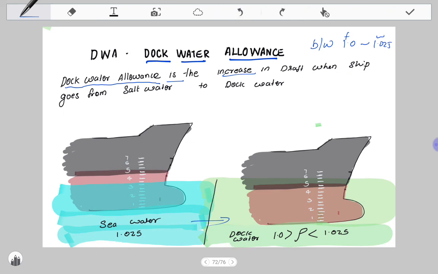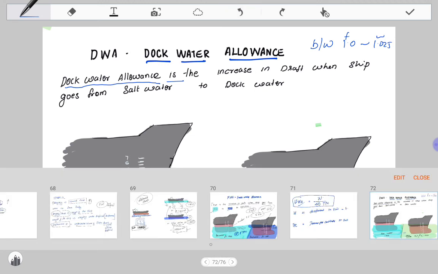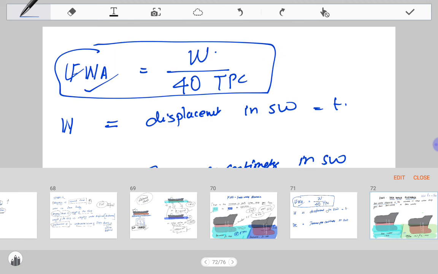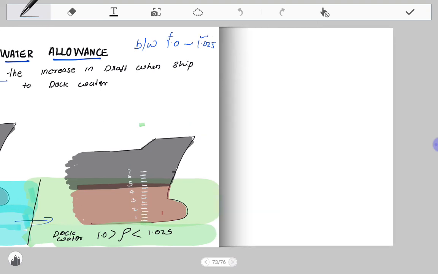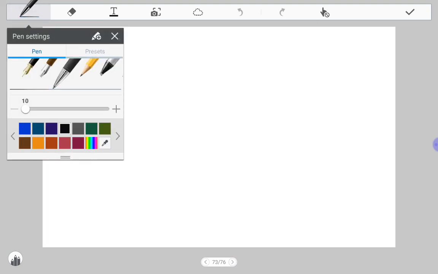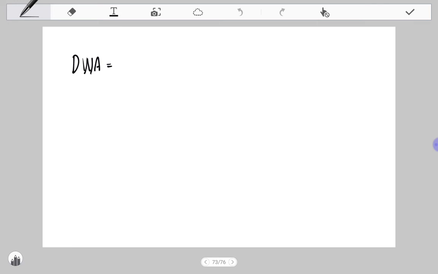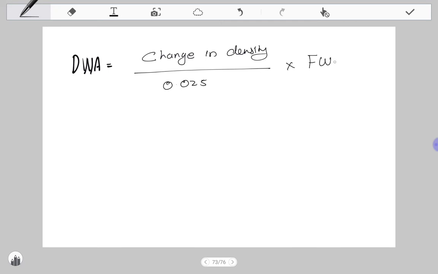For freshwater allowance, we have seen the formula W by 40 TPC. Similarly, there is a formula for dock water allowance also. Dock water allowance is equal to the change in density divided by 0.025, multiplied by our normal freshwater allowance.